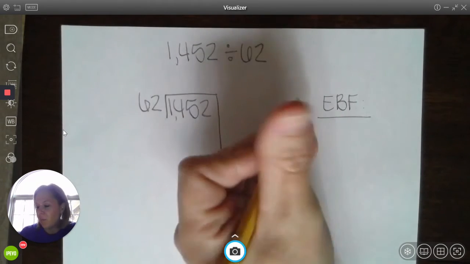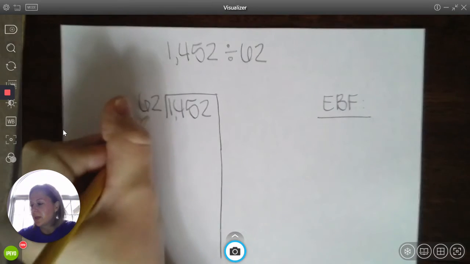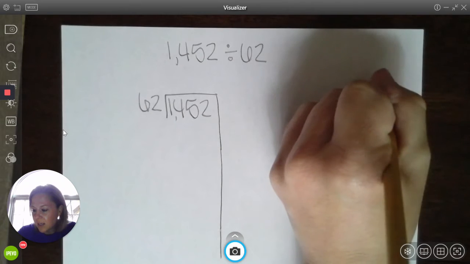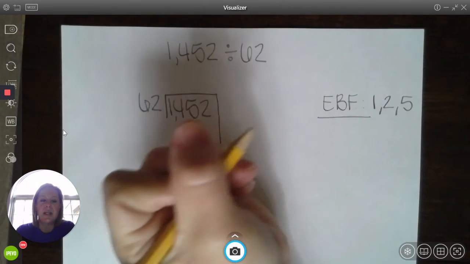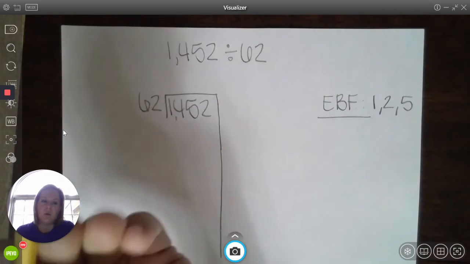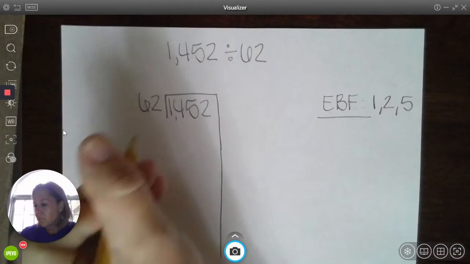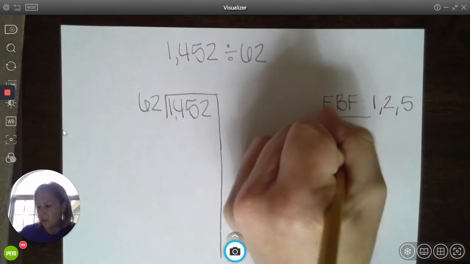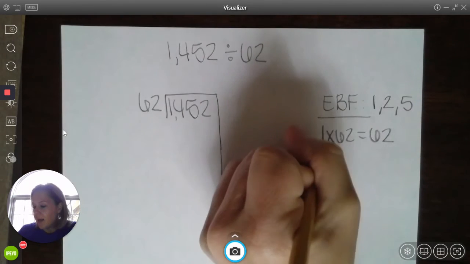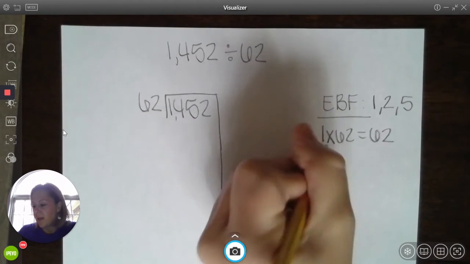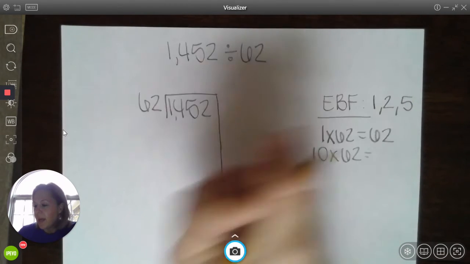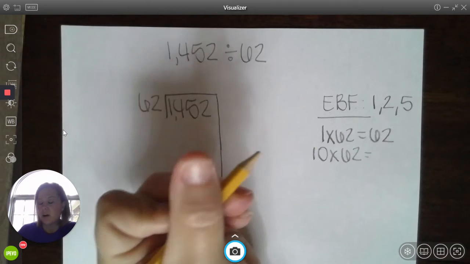The kids have been taught what that means, and so what we're going to do is take our divisor, 62, and multiply it by our 1s, our 2s, and our 5s. Because those are easy breezy. It gives me an easy breezy feeling because all kids know their 1s, 2s, and 5s. So we take 1 times 62, and of course we know that is 62. And then we add a power of 10. So we multiply this factor by 10, and we get 10 times 62. And if my factor becomes 10 times larger, so does my product.